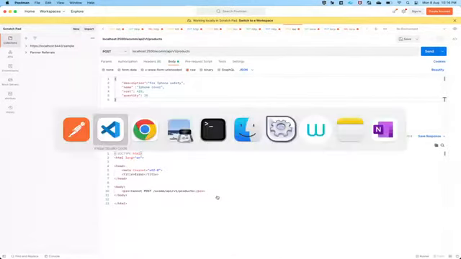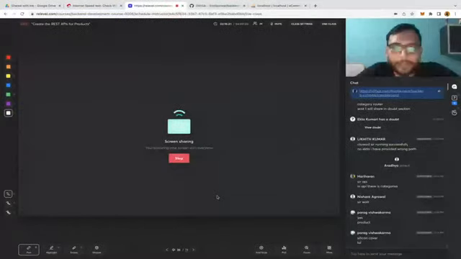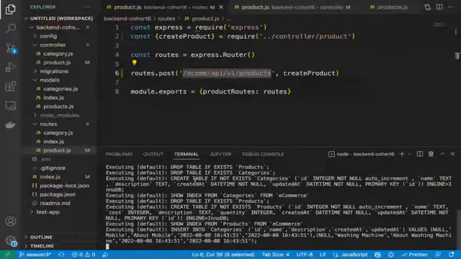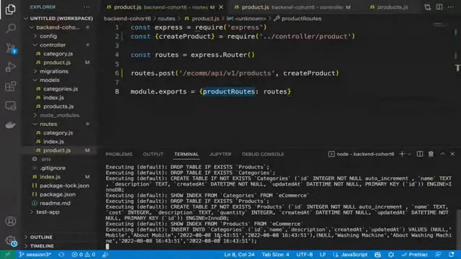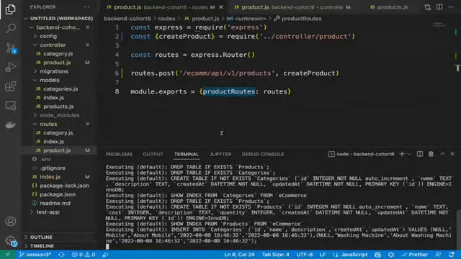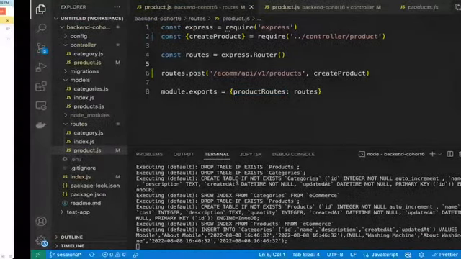Okay, so there is an error. It was not able to find my API. Cannot post. So, okay. So it's not able to find my API. Okay, what could be the reason? Saying this API does not exist. Oh, okay. I have made the change after starting the server, it seems. Ah, okay. Yeah. I think I made this change after starting the server. I think this time it should work. Yes, that's what I'm saying.